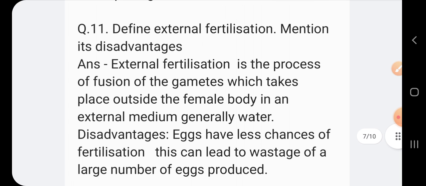Question number 11: Define external fertilization. Mention its disadvantages. Answer: External fertilization is the process of fusion of the gametes which takes place outside the female body in an external medium, generally water. Disadvantages: Eggs have less chances of fertilization. This can lead to wastage of a large number of eggs produced.